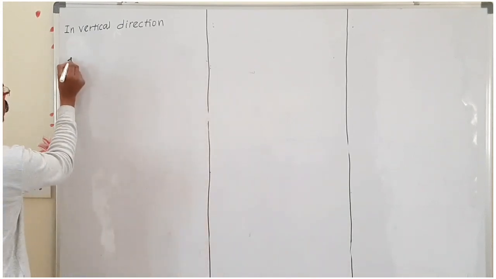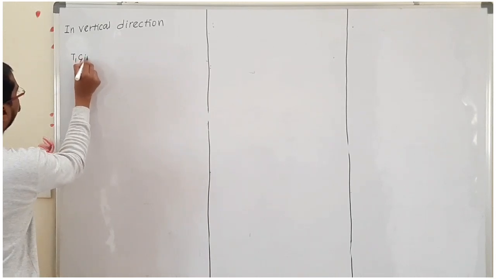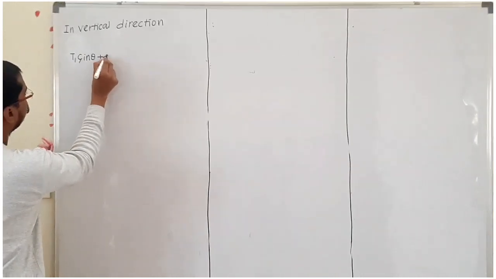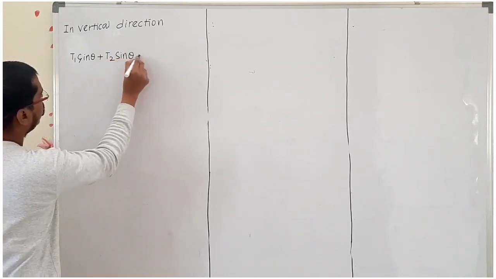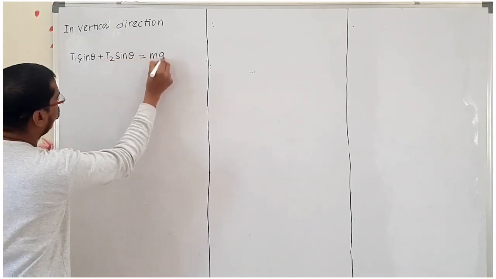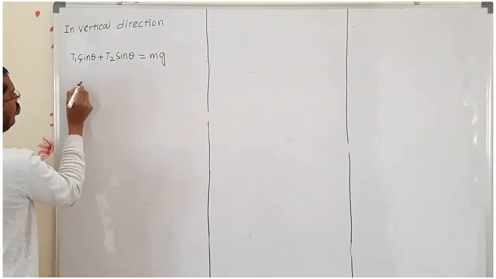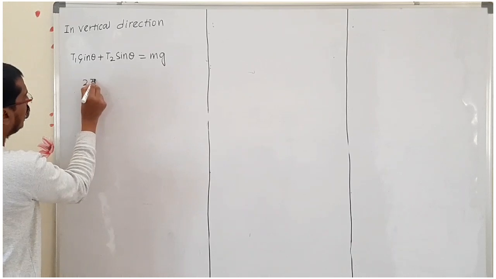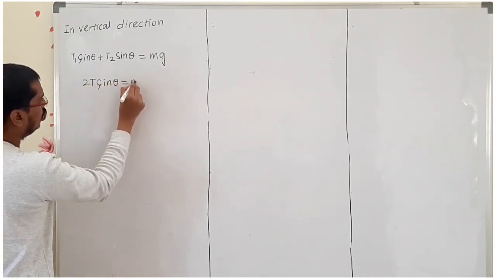The upward having T1 sin theta plus T2 sin theta is equal to Mg. Here T1, T2 is the same, we got it. Now we can write 2T sin theta is equal to Mg.